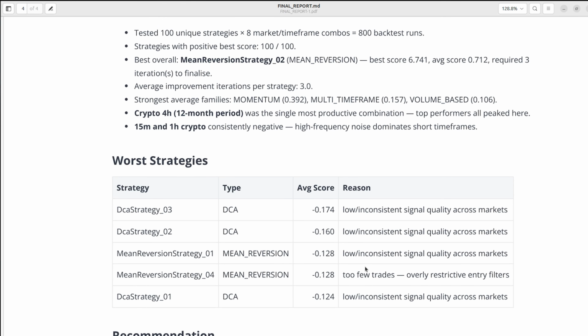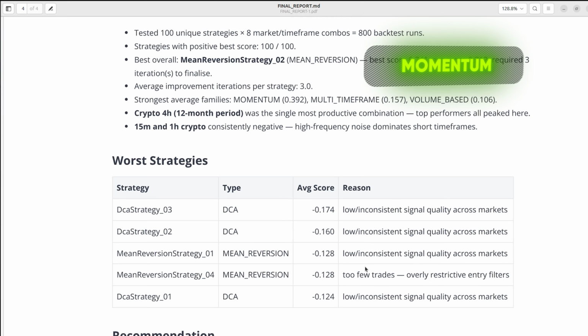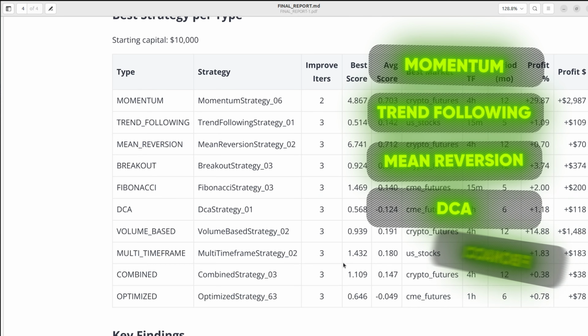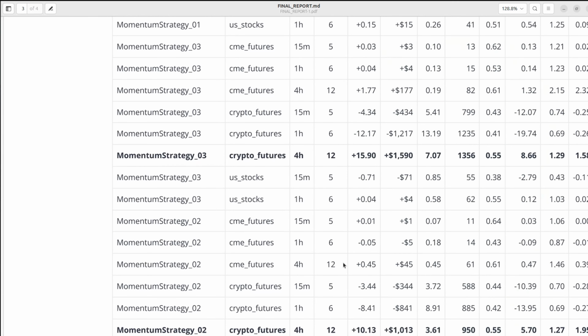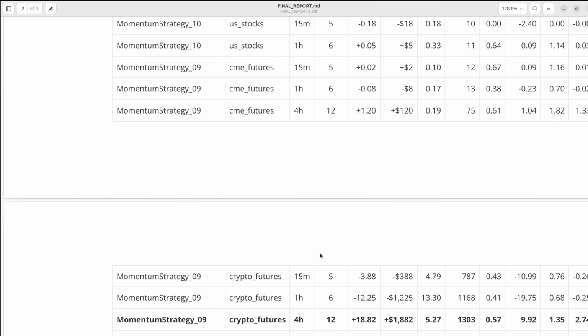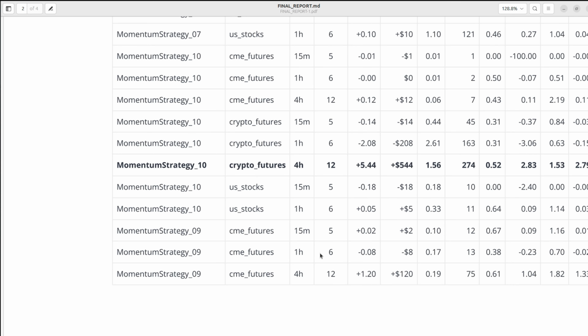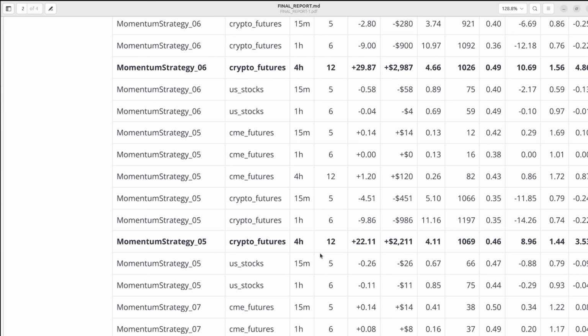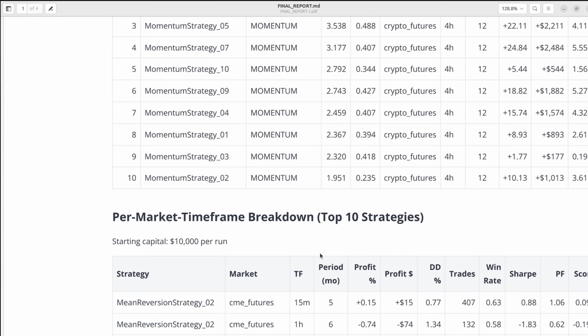I gave it different strategy directions like momentum, trend following, mean reversion, DCA, Fibonacci, and other ideas, and I let it run 24/7 like a real autonomous quant researcher. In this video I'll show you the full workflow: OpenClaw, Freqtrade, the agent logic, how it analyzes logs, how it improves itself, and finally the table with the best performing strategies it discovered.